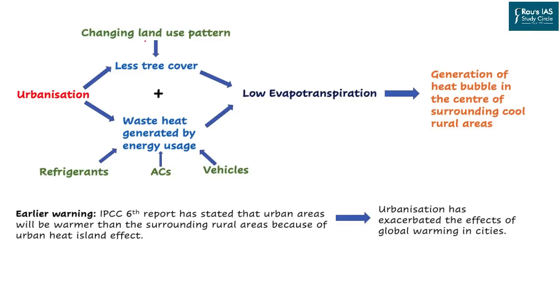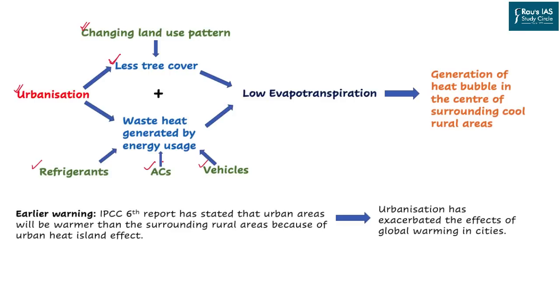If we go through the spatial explanation, first we see the wave of urbanization. Then there is changing land use pattern because we are now habitating more people to live in a particular area. For that we are changing the land use pattern. So we are covering the forest with the concretization, so we have less tree cover. Apart from that, we are using the coolants, refrigerants, ACs, vehicular pollution, which also increases the heat and reduces the cooling capacity of the natural ecosystem.